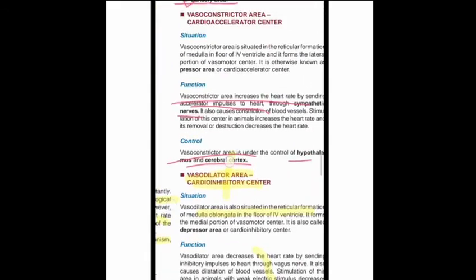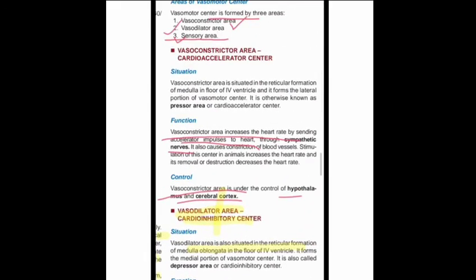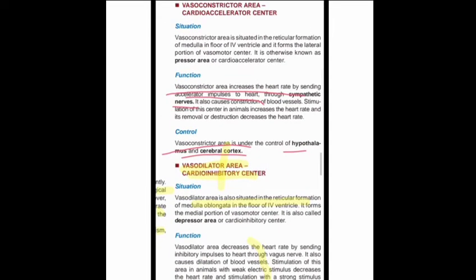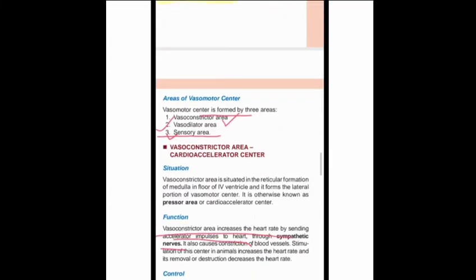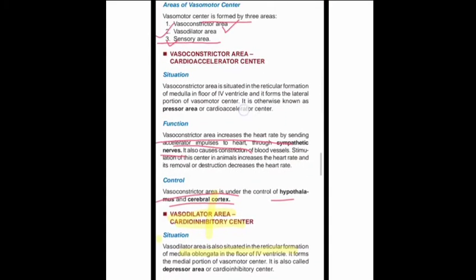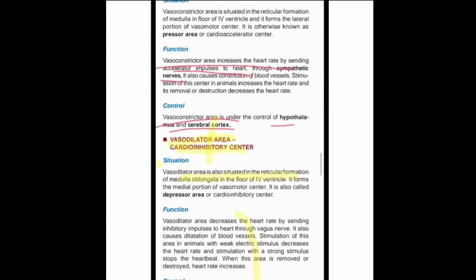So the vasoconstrictor area is part of the vasomotor area, and the vasodilator area is also part of the vasomotor area.